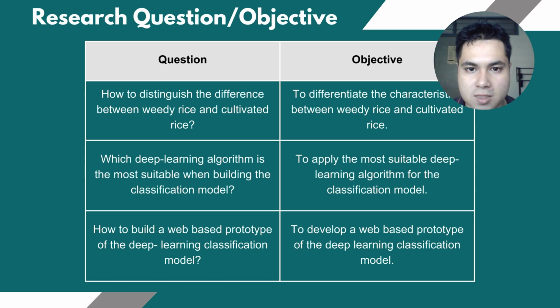The research questions and objectives are correlated with one another. Firstly, we will focus on the difference between weedy rice and cultivated rice. Secondly, determining the most suitable algorithm for the classification model. And finally, developing a web-based prototype.